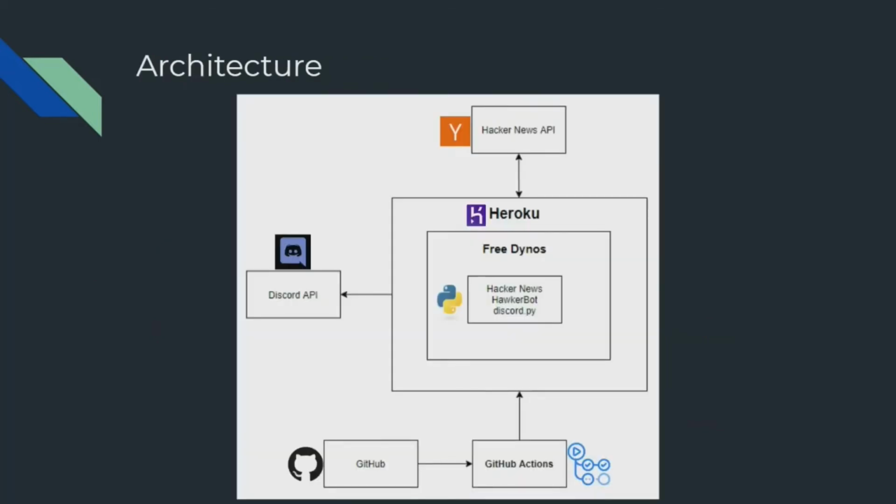So moving on to the architecture, since this is a Discord bot that fetches stories from the Hacker News website, we use the Discord API and the Hacker News API. For source control, we used GitHub. Additionally, we used GitHub Actions for continuous integration and Heroku for continuous deployment. GitHub Actions will specifically check for any merge conflicts when there is a push or pull to the master branch. Then, Heroku will wait for continuous integration to finish before deploying the Discord bot, which was coded using discord.py.